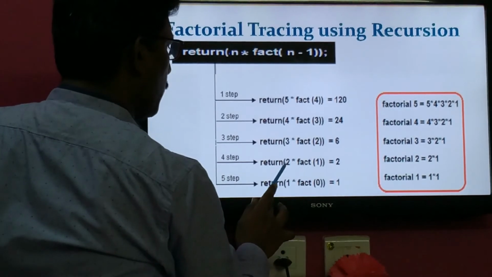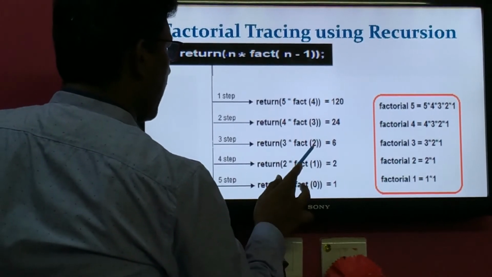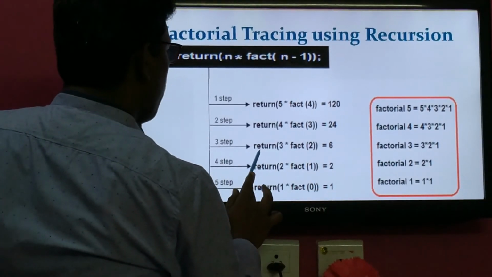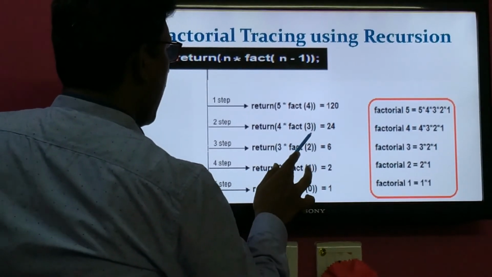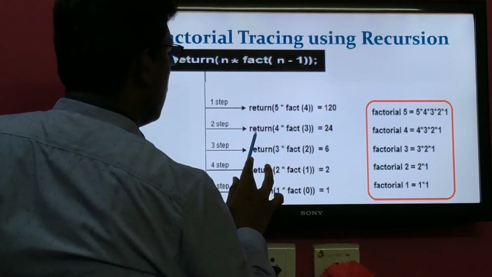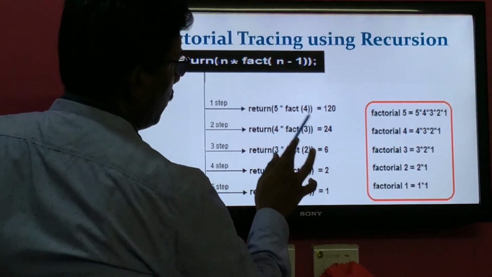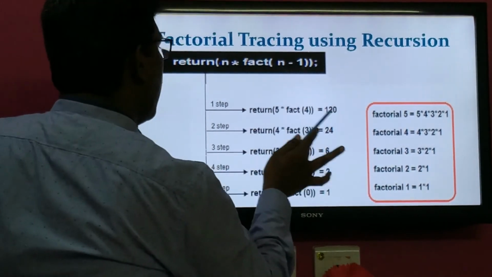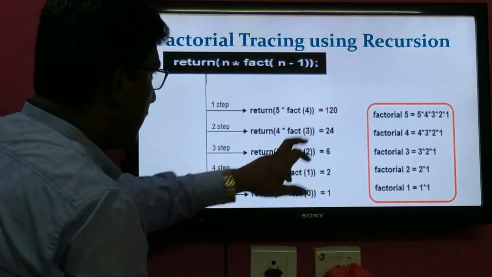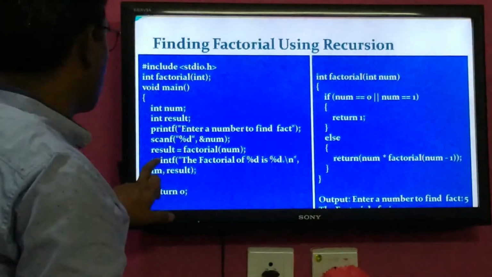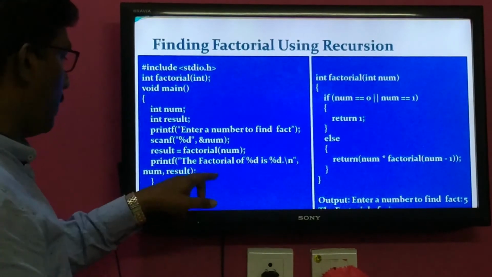So 1 into 1 is 1, that will return 1 to this place, and 1 into 2, 2 will be returned by this statement to this place, and 2 into 3, 6, will be returned by the return statement to this place, and 6 into 4 is 24, will be returned by this statement. So this return statement returns 24 to this place. Then 5 into 24 is 120. This 120 will be returned from this particular return statement to the calling function. There we can display the actual result.